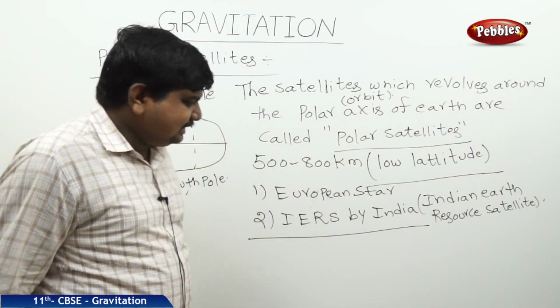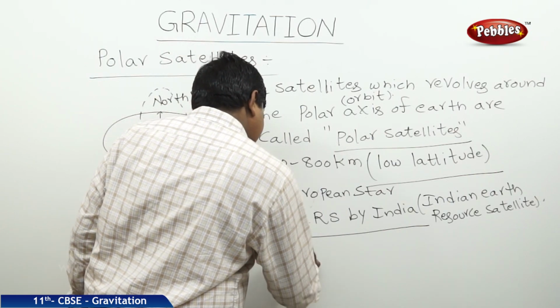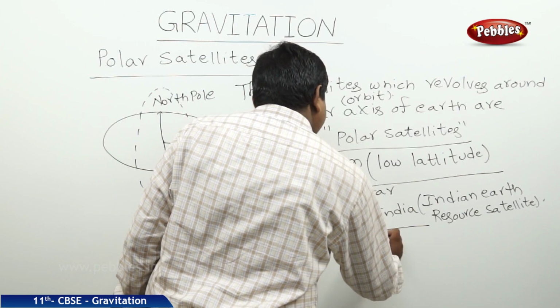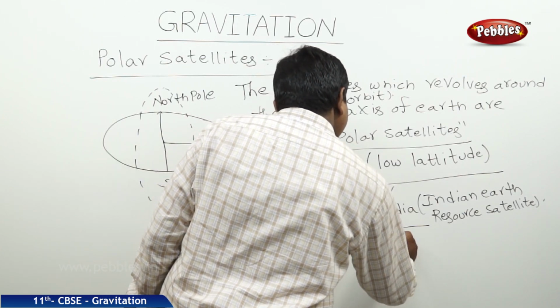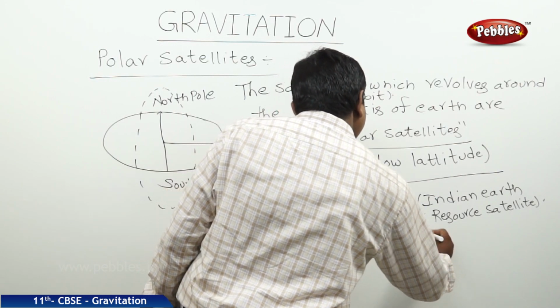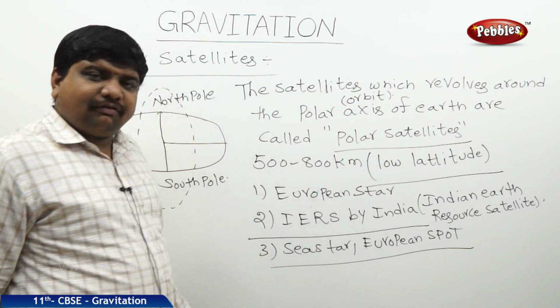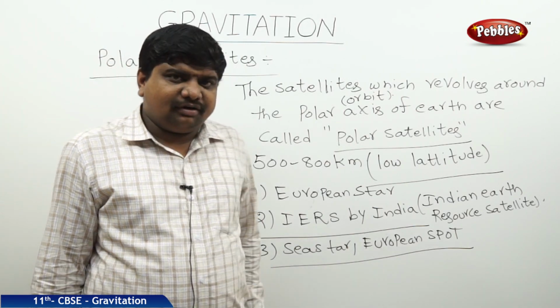Another one is European Spot and Sea Star also. Sea Star, European Spot. These are all the examples of polar satellites which are revolving around the polar orbit of the Earth.